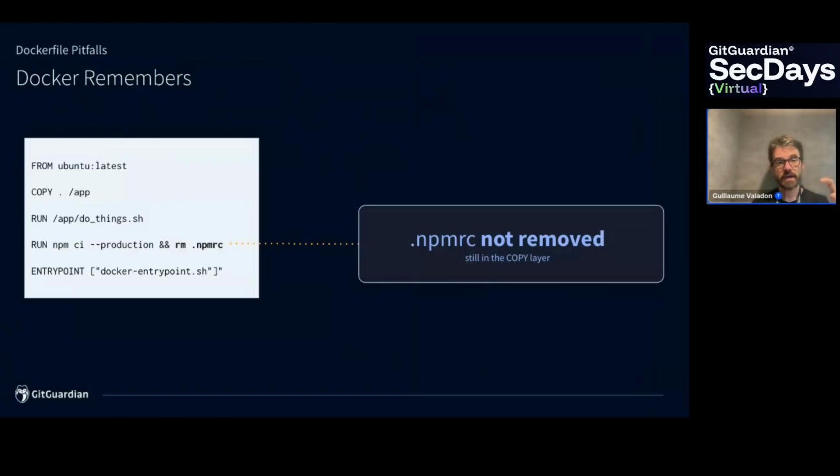Here on the left side, you have a Dockerfile with instructions. One of them, the first one, is trying to delete a file called .npmrc. That does not work. .npmrc is not removed in the final image, it is still in the copy layer. So it means that if you get the layers and scan them, you'll get the file. If you run the image and try to look for .npmrc, it will not be there, but it will be in the layer. And that's the way Docker works. It will stack modifications on top of each other.